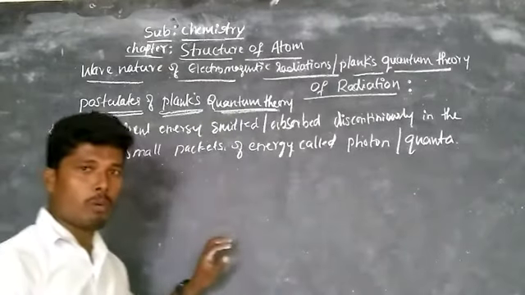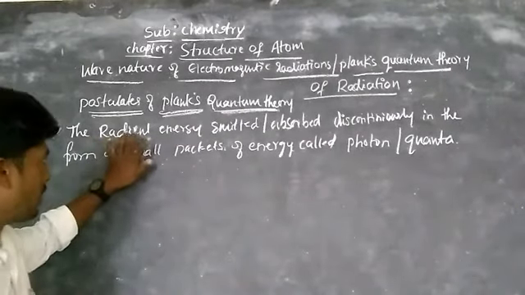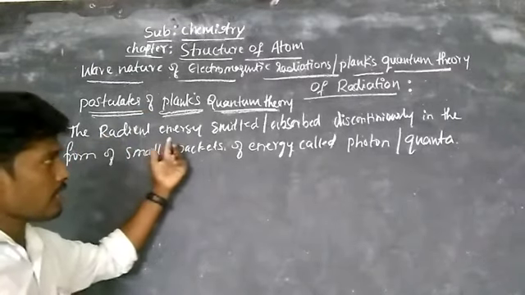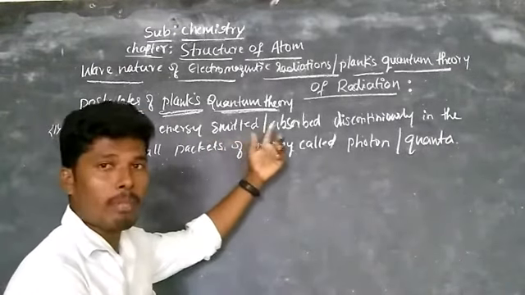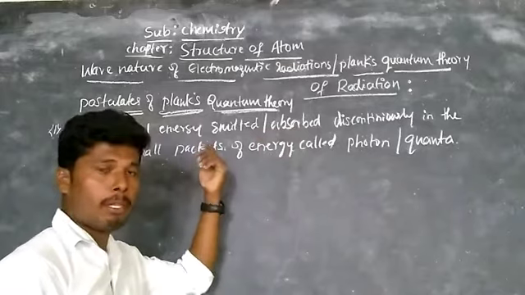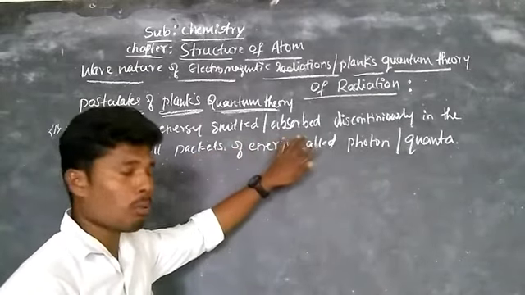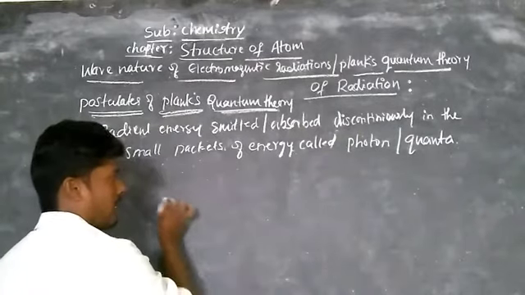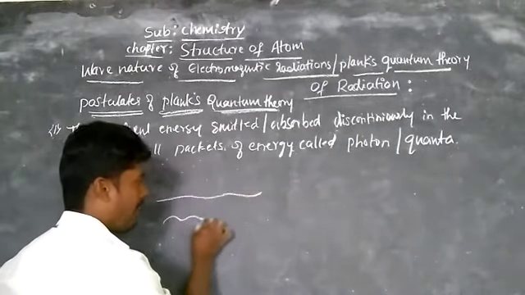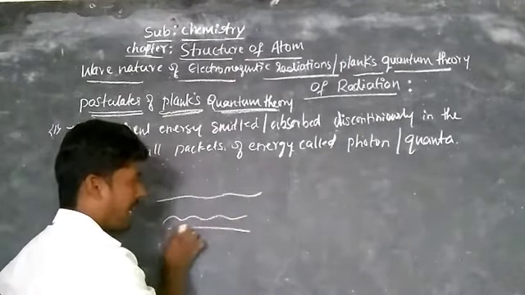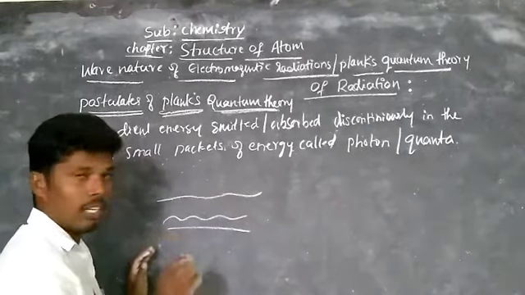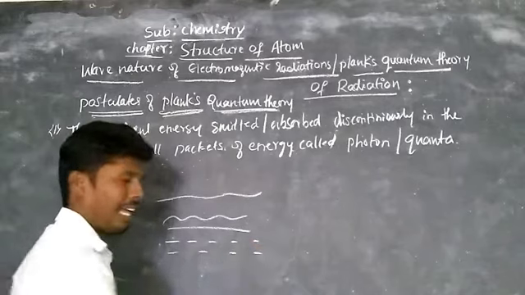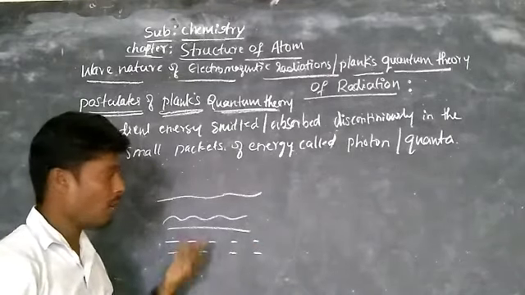Okay, so this is the first postulate. The radiant energy is nothing but electromagnetic energy. It is emitted from the metal, or it will be absorbed by the metal or any substance at the source. That will be discontinuous. It is not continuous, like a straight line or a curve. It is discontinuous, like particles, not like a wave.